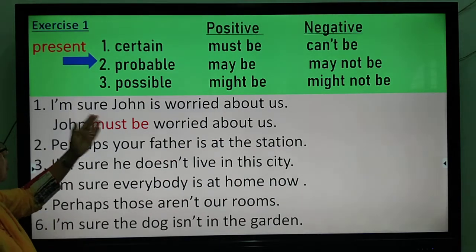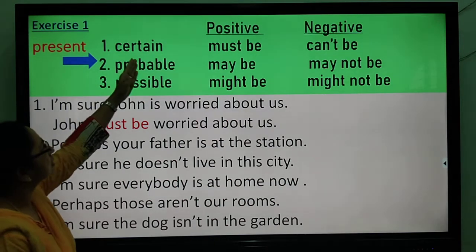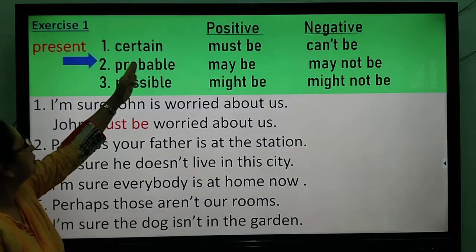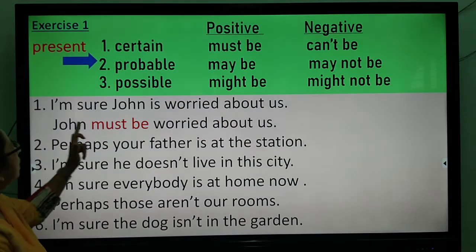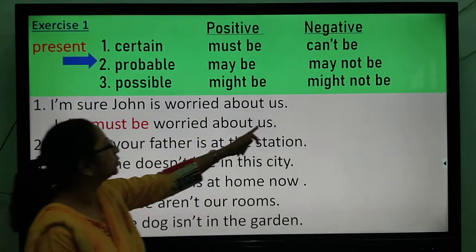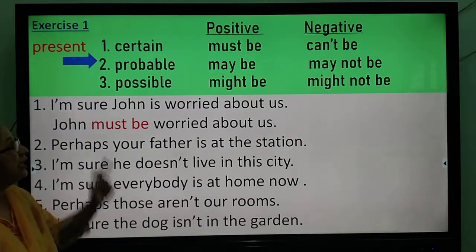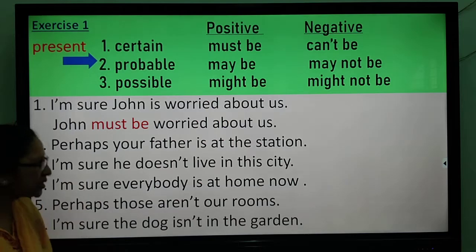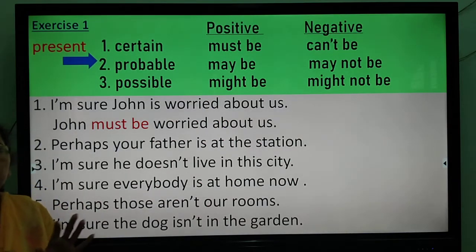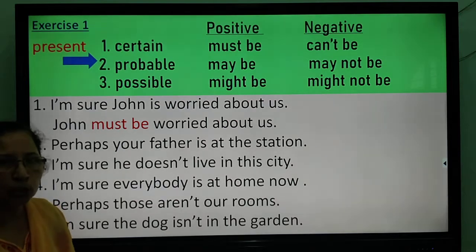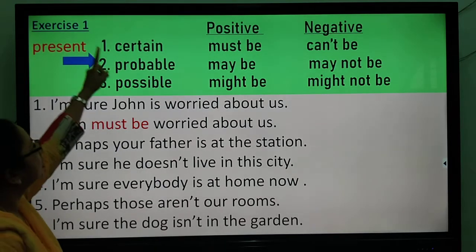I'm sure. Now when you are sure, it means certain, and when we are certain we use must. So you must write: John must be worried about us. Must be, he is. That means the present situation. So first of all, decide whether the situation is now or about the future. Then we use this form.